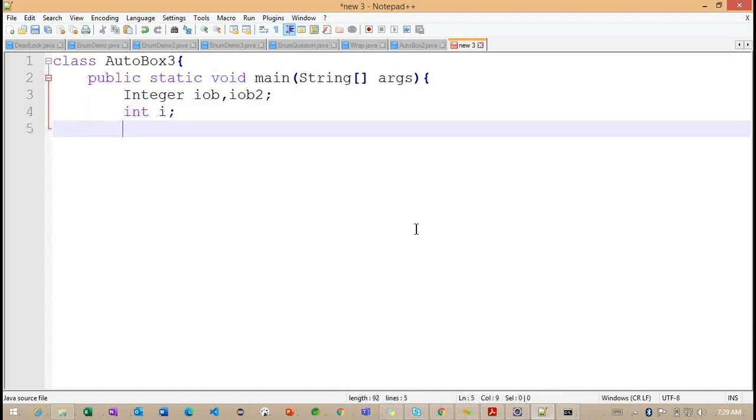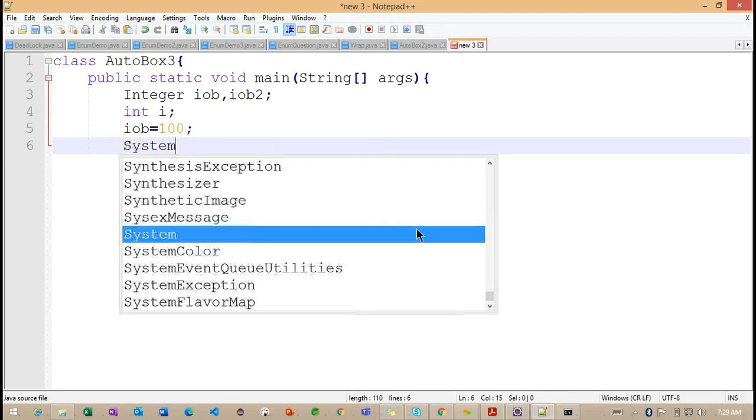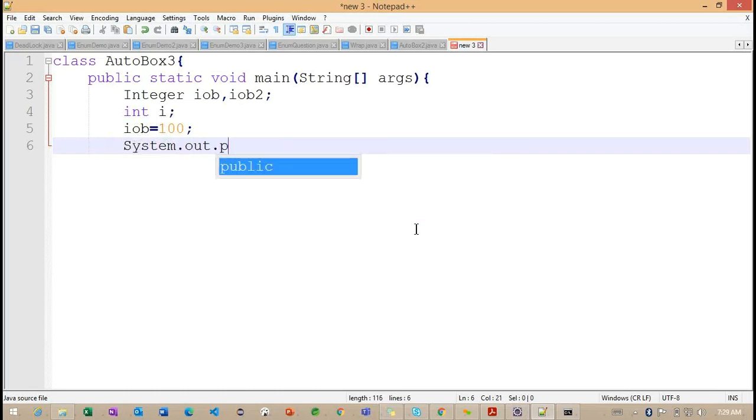Getting the point. So we are having object as well as primitive. Now you can observe iOb equals 100. The reference iOb, I'm trying to initialize it to 100.